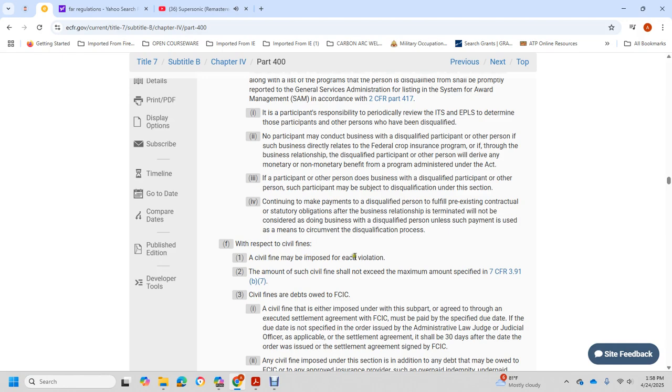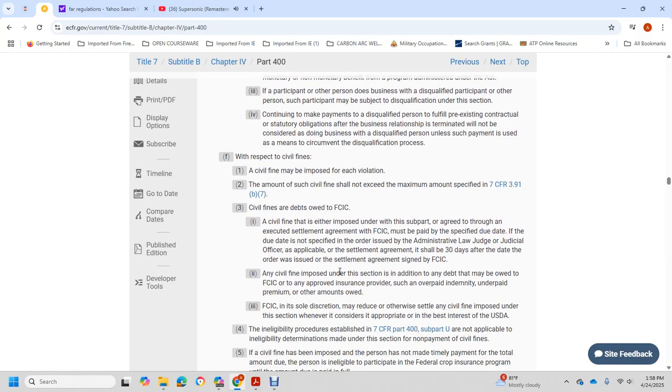Respective civil fines may be imposed for each violation. The amounts of the civil fine shall not exceed the amount preceding Title 7, section 1515(h)(7). A civil fine is a debt owed to the Federal Crop Insurance Corporation. A civil fine imposed under this subpart, or agreed in a settlement agreement with the Federal Crop Insurance Corporation, must be paid by the specified due date.